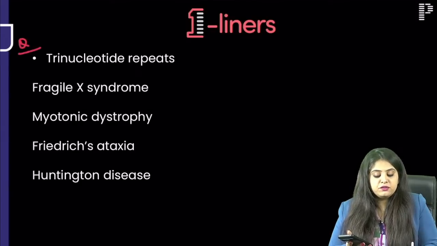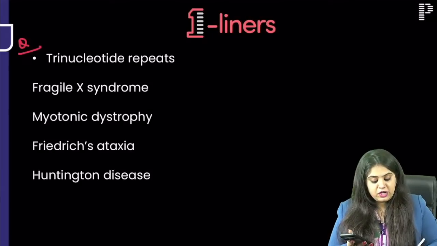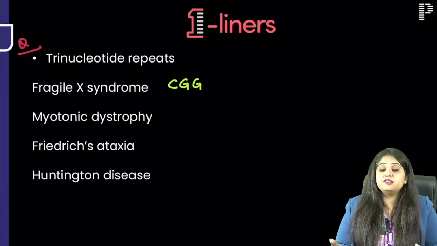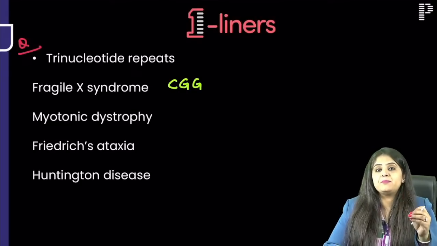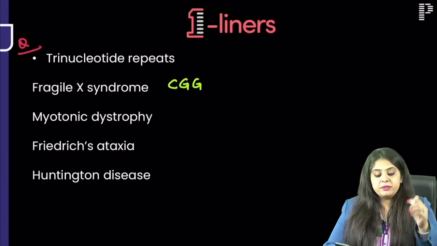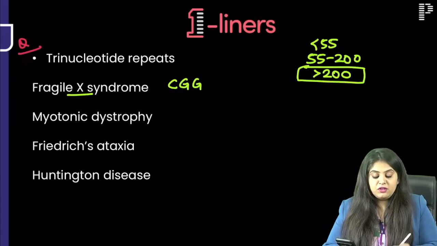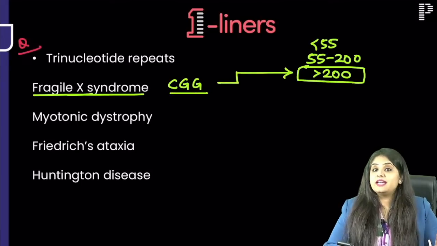You are sick of this question, but I have to make you answer it. Trinucleotide repeats. For Fragile X syndrome, what is the repeat? That is CGG repeats. Especially FMG students, this mnemonic was made only for this day for your exam. How much should the CGG repeats be for Fragile X syndrome? Should it be less than 55? Should it be 55 to 200? Or should we go ab ki bar 200 par? So we always used to say ab ki bar 200 par. So if Fragile X syndrome has to have CGG repeats, it has to be more than 200.